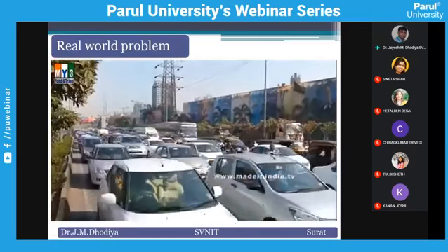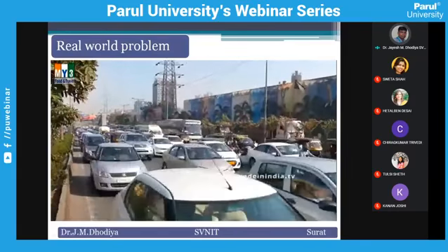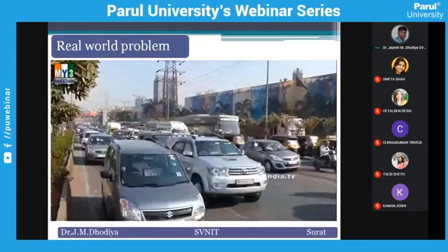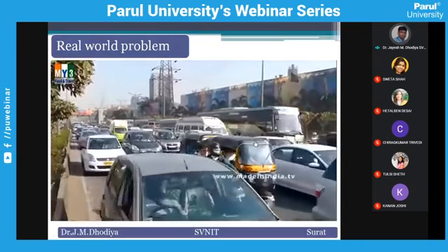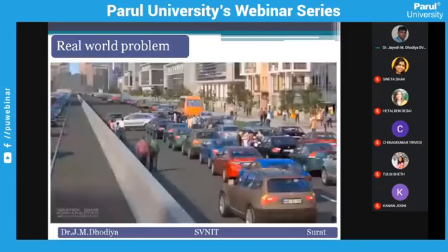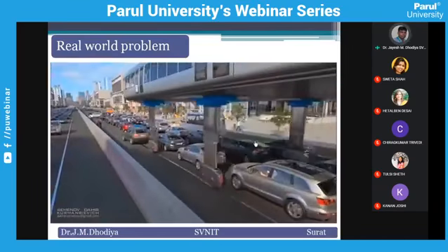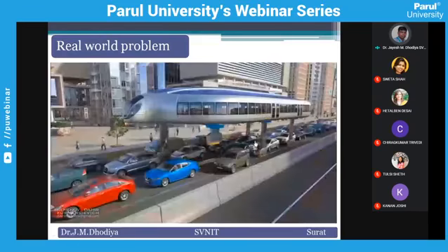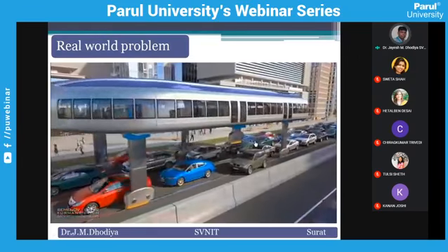But nowadays, people are trying to think of a solution to this problem too, and they have already developed simulation-based models. Just see. Such kind of simulation-based model that they have developed. Future transportation is like this.